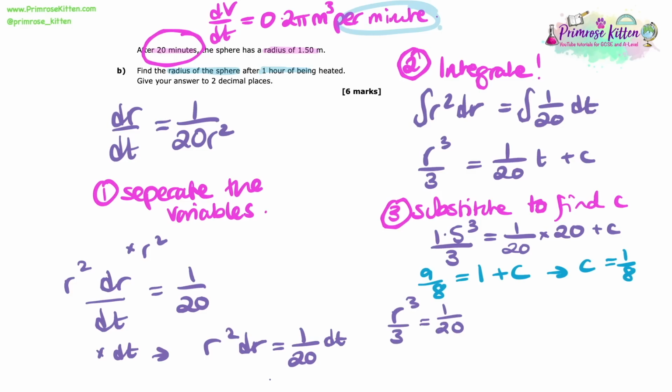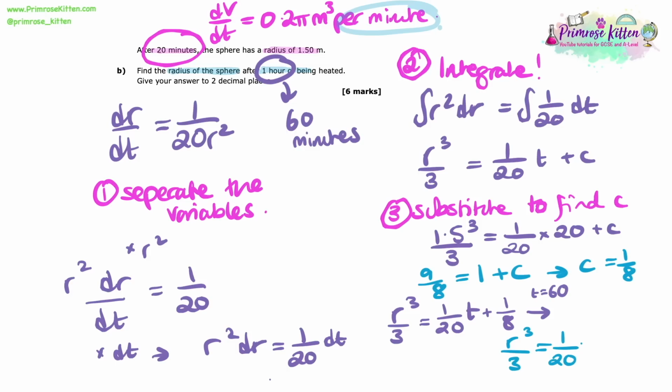Okay, so we've got r cubed over 3 equals 1 over 20t plus 1/8. This is going to enable us to work out the radius at 1 hour. However, like we mentioned earlier, this equation is using minutes. So we need to convert 1 hour into minutes. So t will equal 60. So substituting this in, we get r cubed over 3 equals 1 over 20 times by 60 plus 1/8. So now we need to solve this for r.